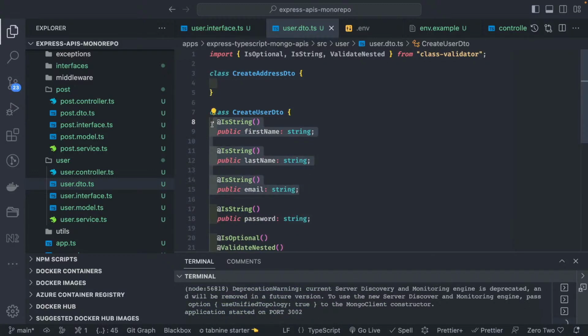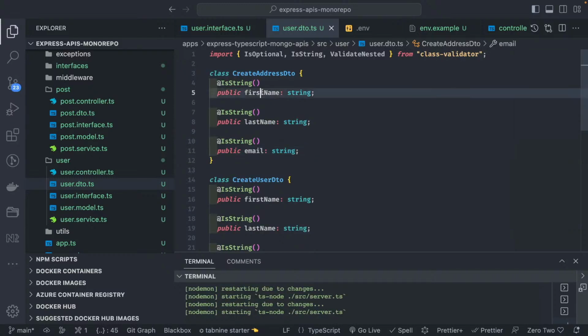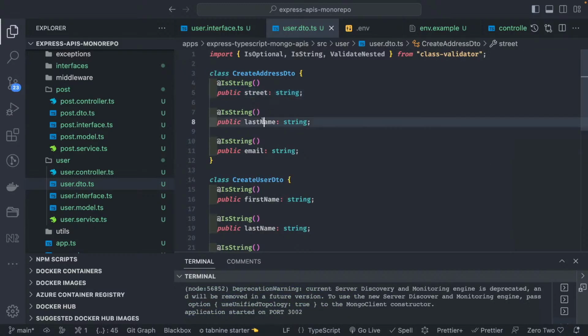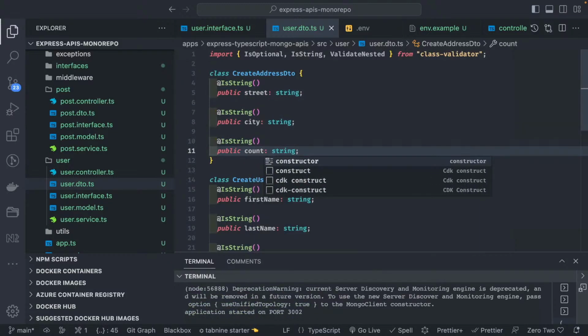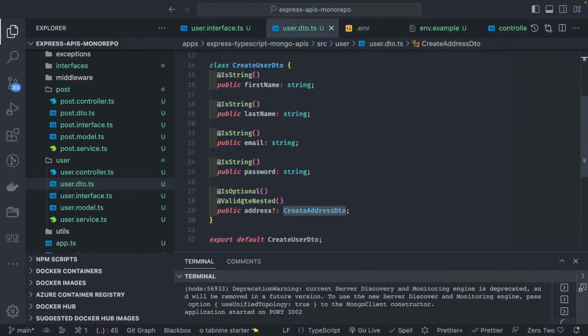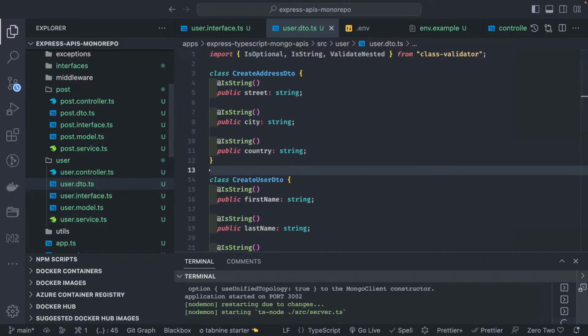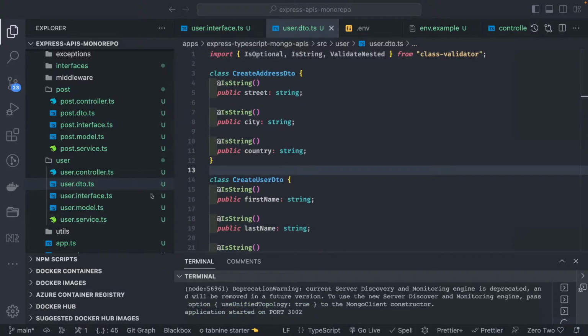So I will keep these three fields because there are three fields we have: street, city and country. These are all required, we can make it optional here. If you are passing it here, you can see IsOptional, ValidateNested and CreateAddressDto. That's it. So now we can just talk about the user controller, how we are going to implement a user controller.